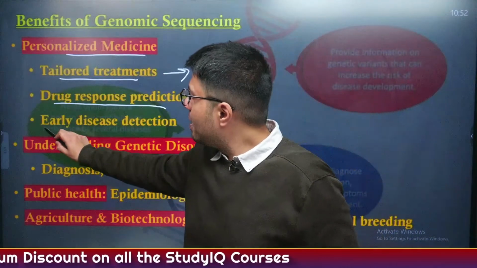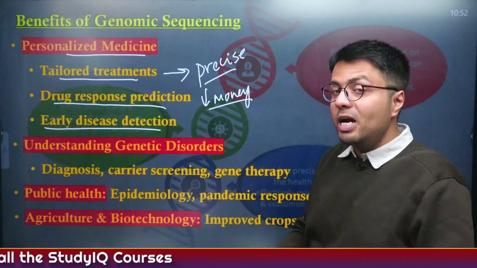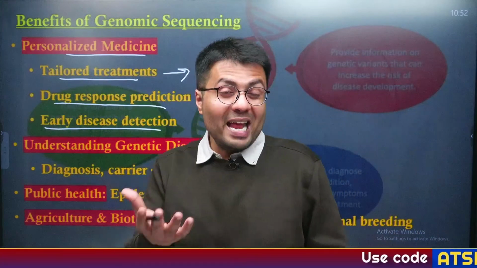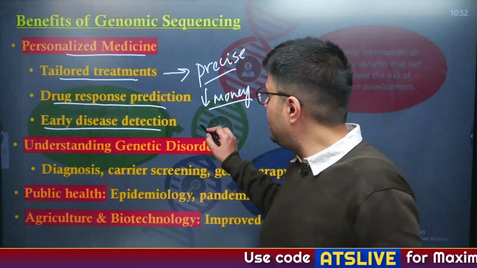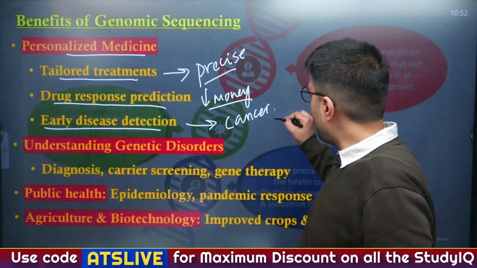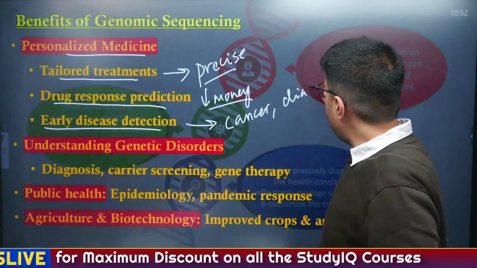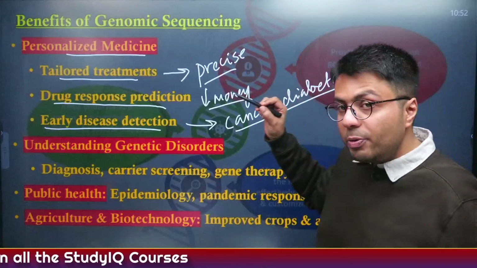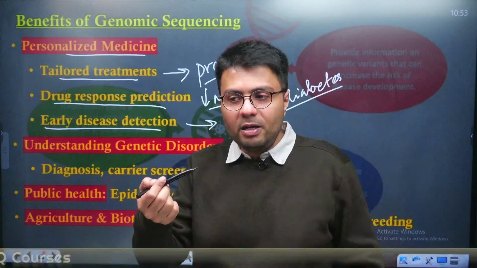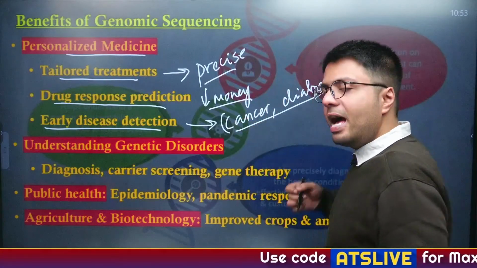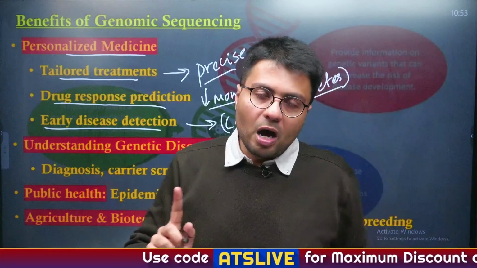Also, it will help the government and individuals understand if they have a predisposition to any early diseases, because genetics affect diseases such as cancer or diabetes, and if such markers are present in our genome, through genome sequencing we will be able to identify whether a person has more risk of contracting cancer or diabetes, and they can take precautions accordingly.